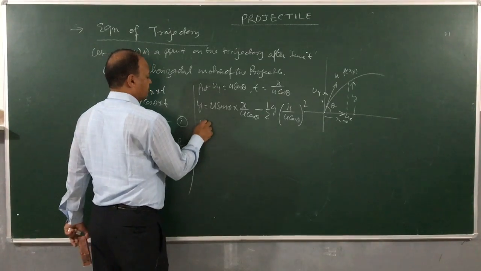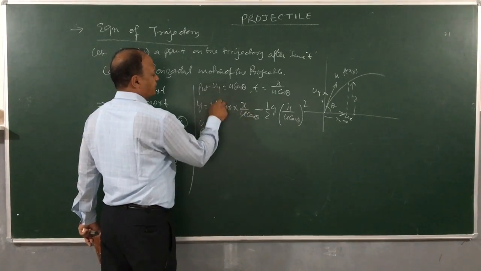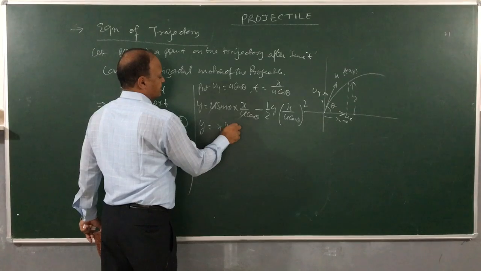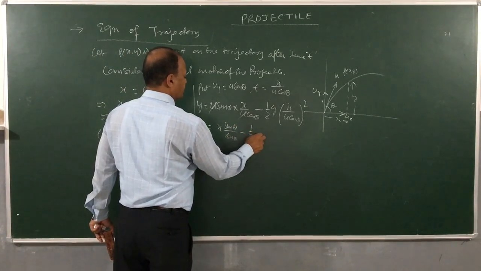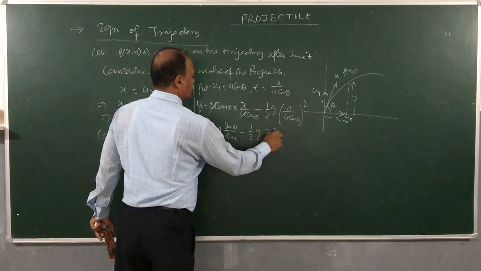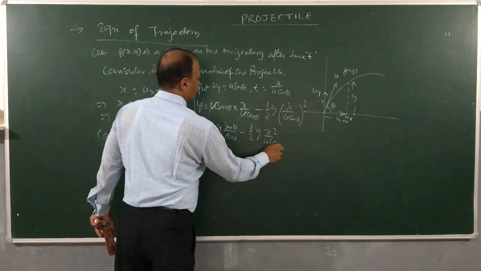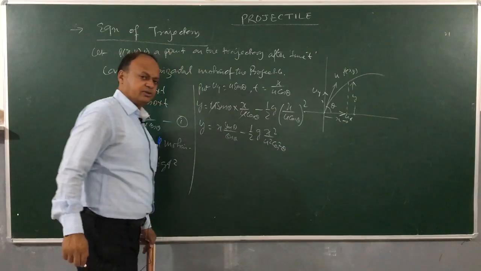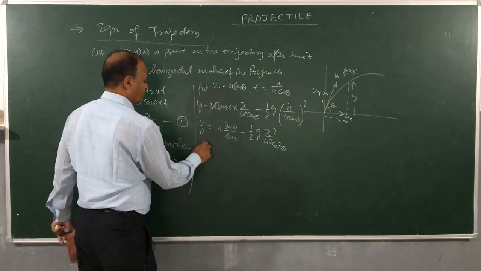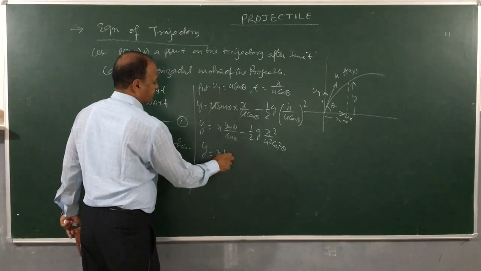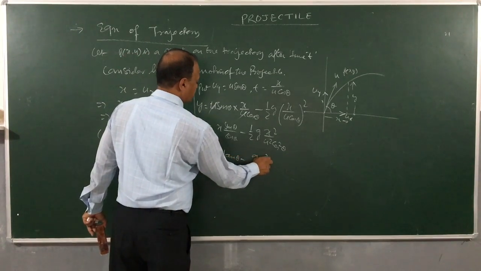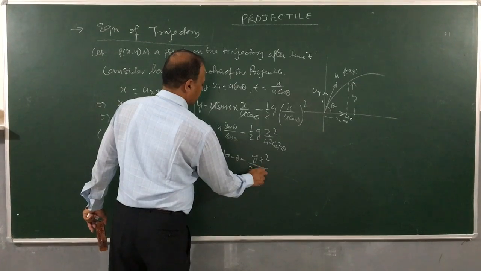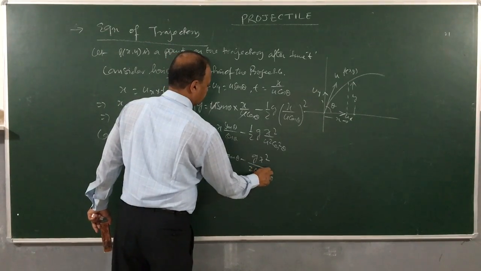So what do we get? u and u will cancel out, we get y is equal to x sin theta by cos theta minus half g x square upon u square cos square theta. Okay, so finally we get y equals x tan theta minus g x square upon 2 u square cos square theta.